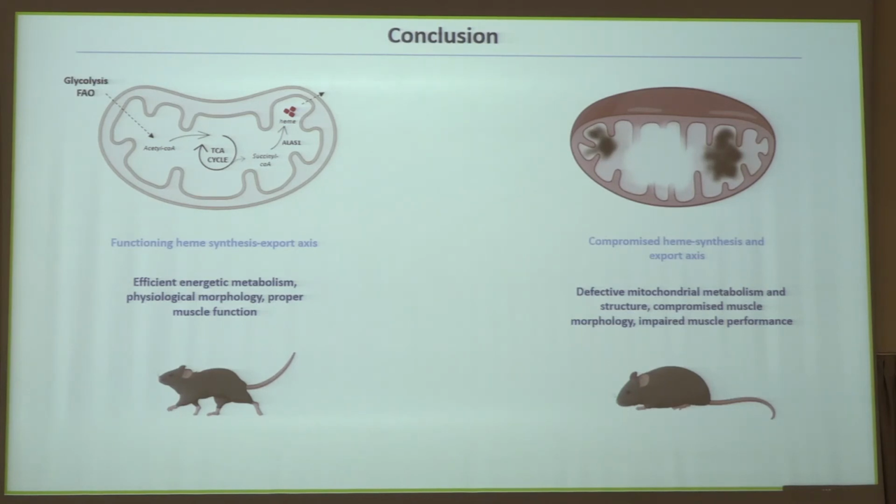So at this point, even though we are not before an overt skeletal muscle pathology, we think that these results are interesting, and we want to investigate them more, because we think that this model might be useful both for basic biology research and also to identify new targeting approaches for metabolic diseases in skeletal muscle.